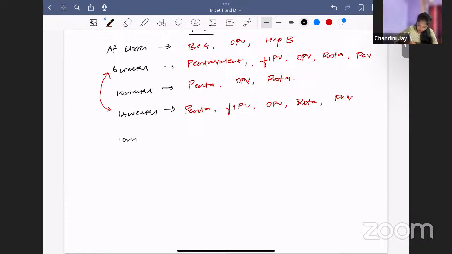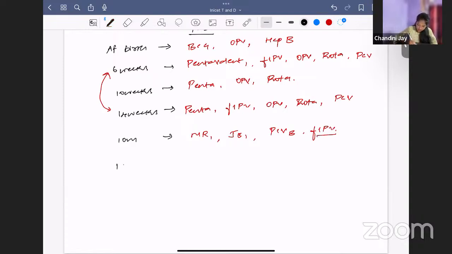After this, you will give at 10 months. What are the things that we are giving at 10 months? MR first dose. MR is measles rubella. Then JE first dose in certain districts, not in all districts, only in endemic districts. And then now we are also giving PCV booster and FIPV third dose. Okay. So FIPV is given in 10 months.